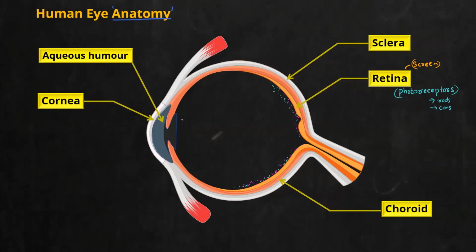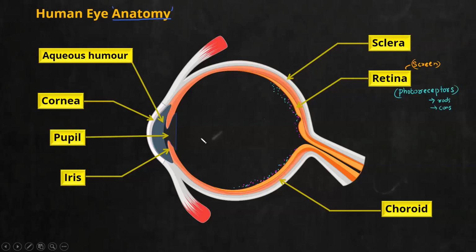Now these two portions, I've already told you, this is the iris or colored region. In the middle portion, you have an opening, and you already know the name of this opening. It is called pupil. So mark it down. The opening that you see in the middle region of the eye, we call it the pupil. Or you can say the pupil is present between the iris.